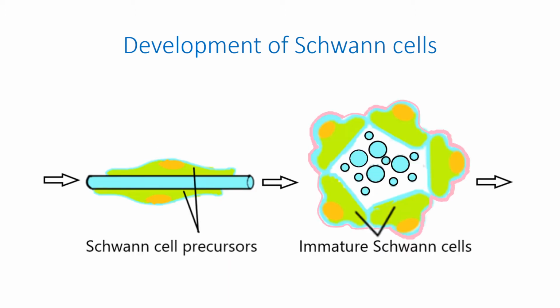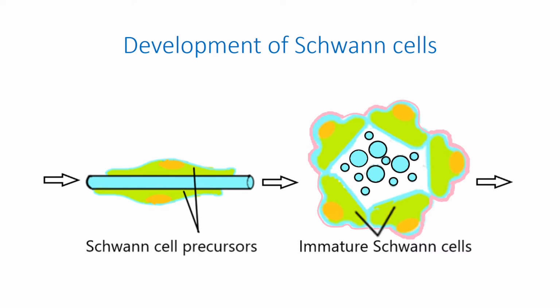Influenced by several signals, the population of Schwann cell precursors gradually turns into immature Schwann cells. The main phenotypic differences between Schwann cell precursors and immature Schwann cells are as follows. The survival of immature Schwann cells in tissue culture does not depend on the presence of axons. Apoptosis is inhibited by autocrine mechanisms.